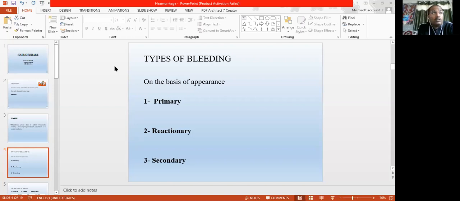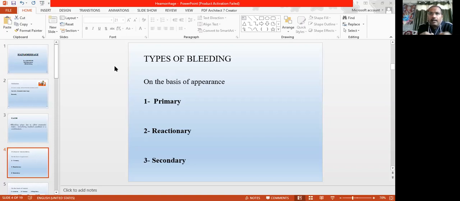This type of bleeding is most common in the case of hemorrhoidectomy. Suppose you have operated on a patient with hemorrhoids, and after 7 to 14 days the patient comes with heavy bleeding. Most likely that is a case of secondary bleeding. Why?